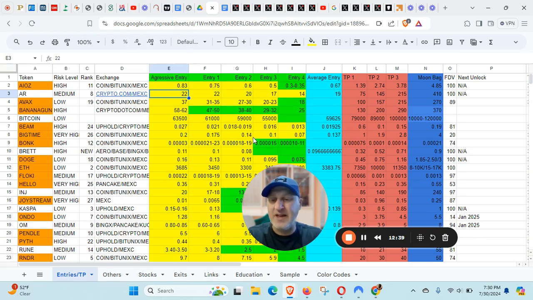And there's 28, 25 to 28, somewhere in that region. You could pick it up at both, and you would be able to do that. So that's the new aggressive entry. It's sitting at about $30 right now, $29. So I have a buy entry to pick up some more at 28, because I feel as money starts to pour into Arweave, you get more bang for your buck.